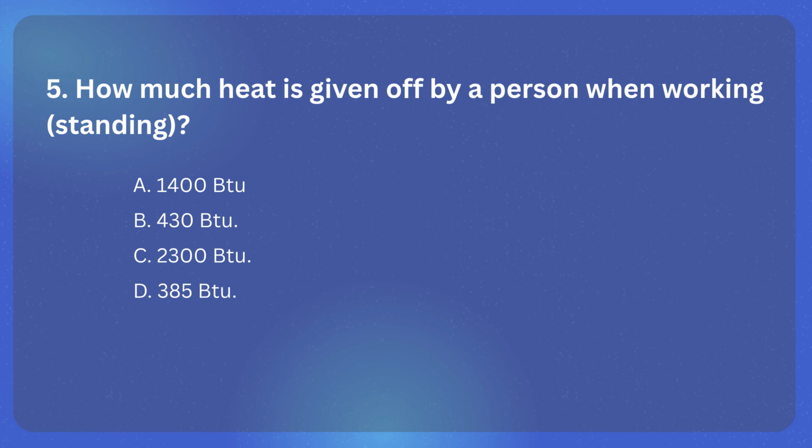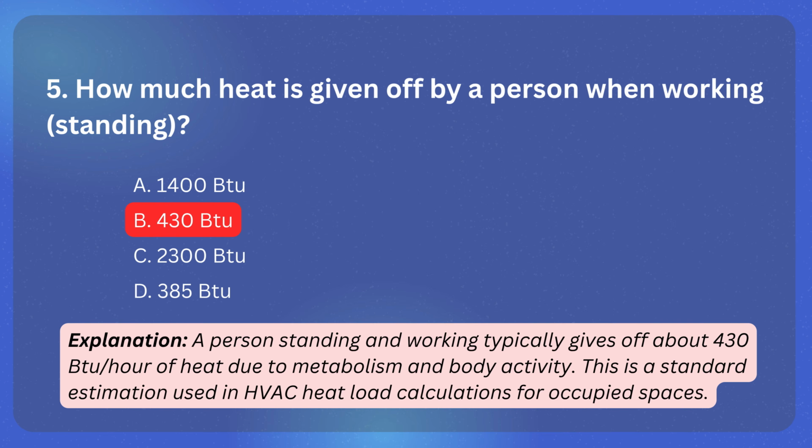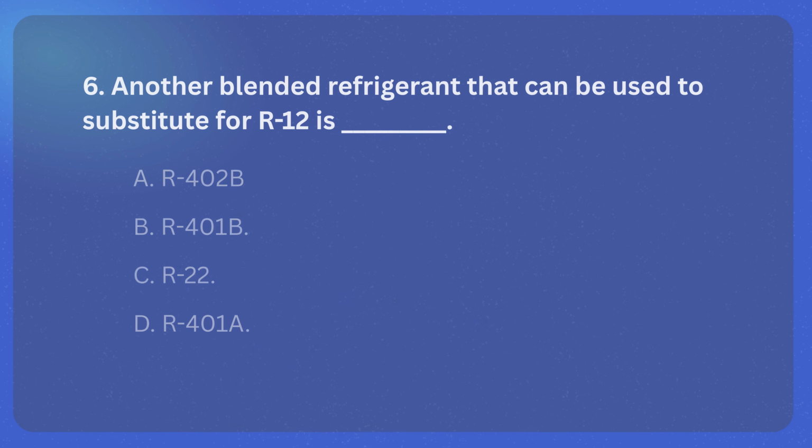Question 5. How much heat is given off by a person when working? Standing. A. 1,400 BTU. B. 430 British thermal units. C. 2,300 BTU. D. 385 British thermal units. The correct answer is B. 430 British thermal units. Explanation. Dehumidification in swimming pool areas prevents excessive moisture buildup and protects structural integrity.